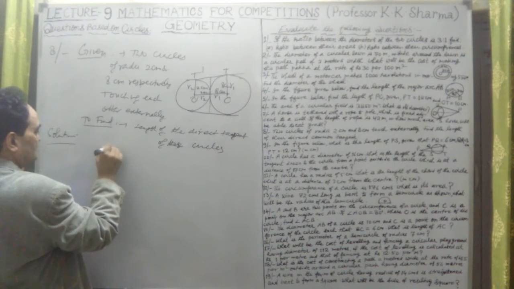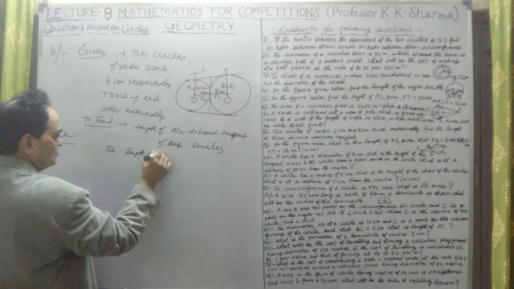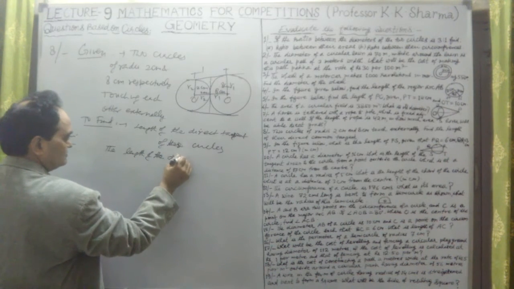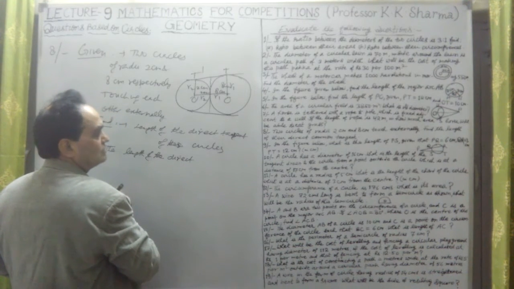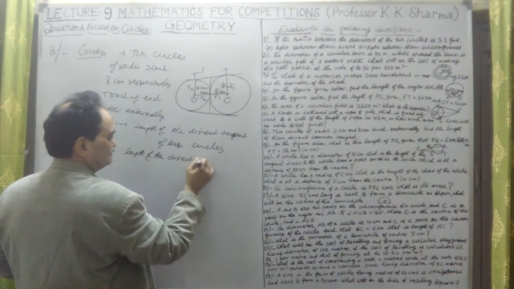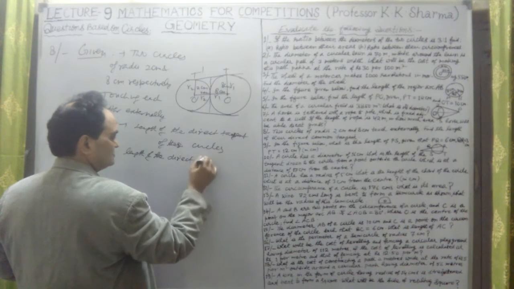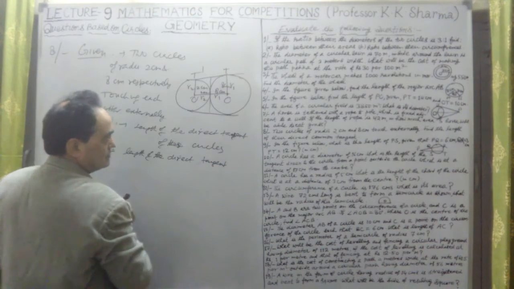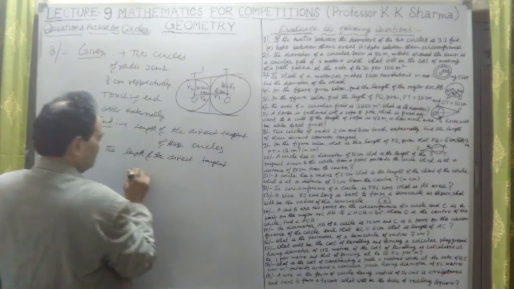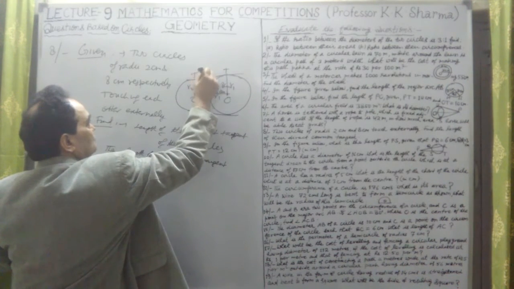The length of the direct tangent is given by, let me take this length as d, this d we have to find out.